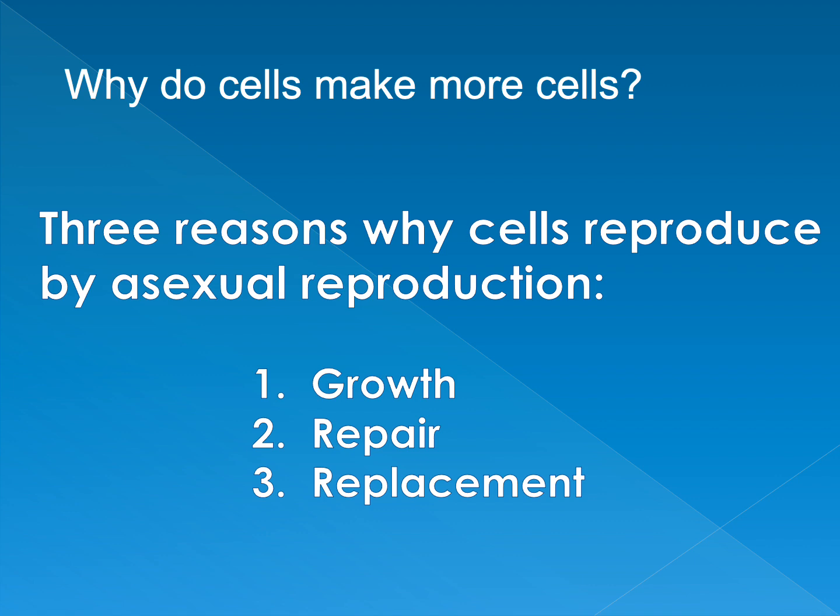For the baby elephant to grow into a very large elephant, that's due to mitosis. The cells are making more cells to allow for growth to occur. Repair. If you skin your knee or break a toe, in order for the healing process to occur, your cells go through mitosis. And then replacement. Cells get old and worn out and need to be replaced. They are replaced again through the process of mitosis.